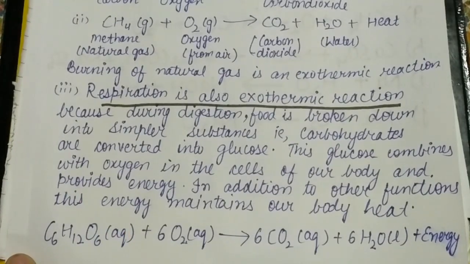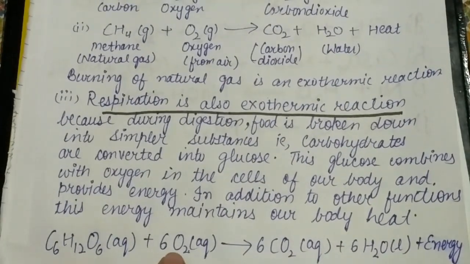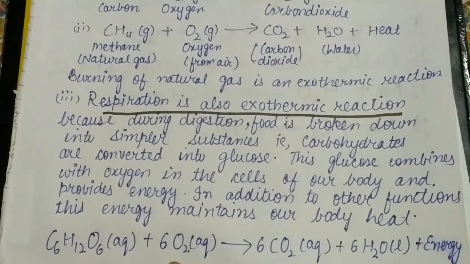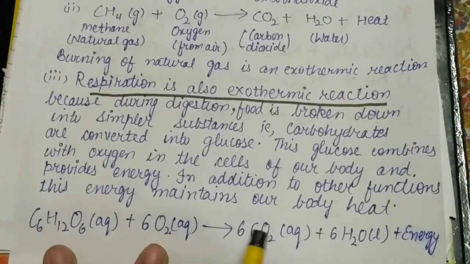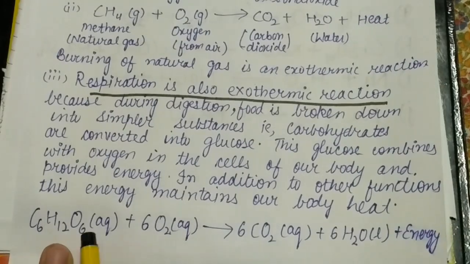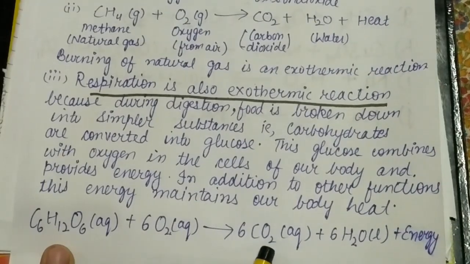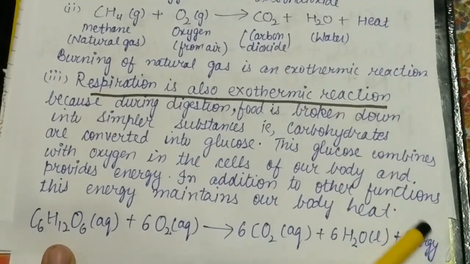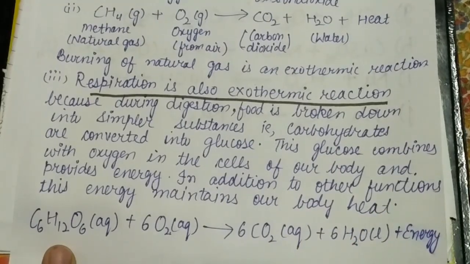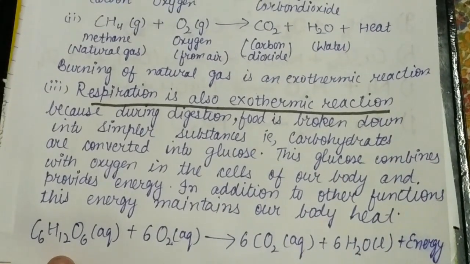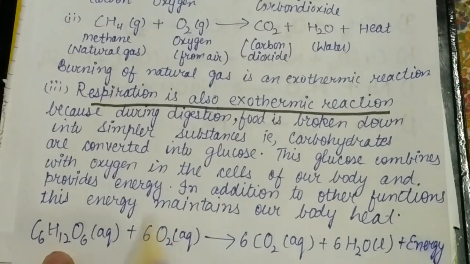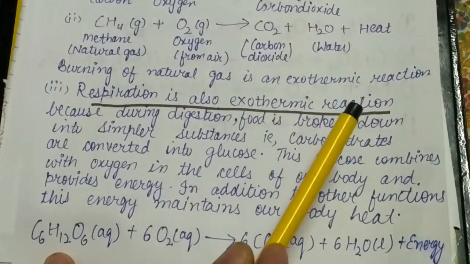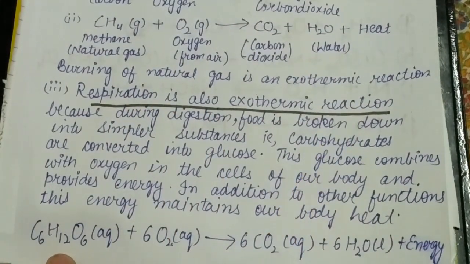The reaction is shown here: glucose plus oxygen, the oxygen which we inhale. So what is happening? Carbon dioxide is produced when they both react. Water is produced, and a lot of energy is produced during this reaction. So this is what an exothermic reaction is. Hence we can say that respiration is an exothermic reaction.